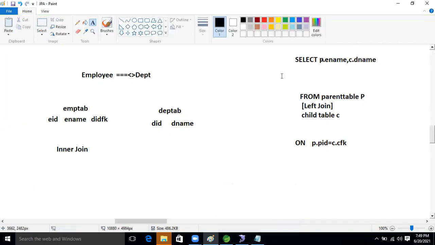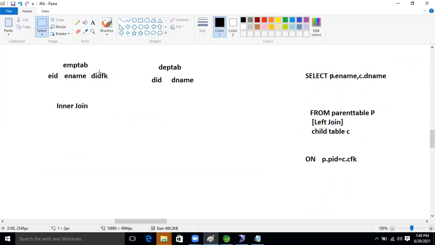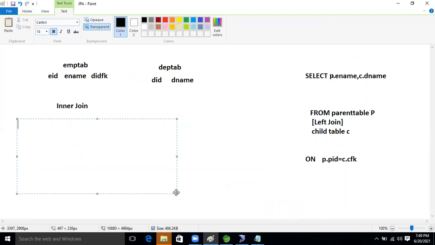Okay, see this. This is the syntax now, guys. What syntax did we write? Select. First the select operation, right? Select, right? Another one is what? From. From, on. Another one is what? On. Leave the where condition. No need, just focus on this area.